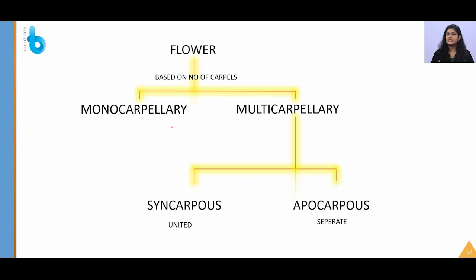Mono, as the name indicates, has only one carpel, whereas multicarpellary has many carpels. Multicarpellary is again divided into two types, that is syncarpous and apocarpous. Syncarpous has united carpels and apocarpous has separate carpels.